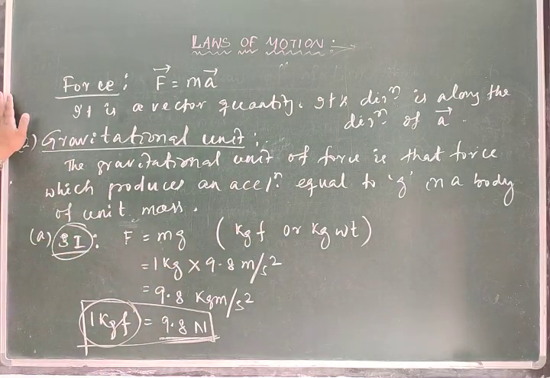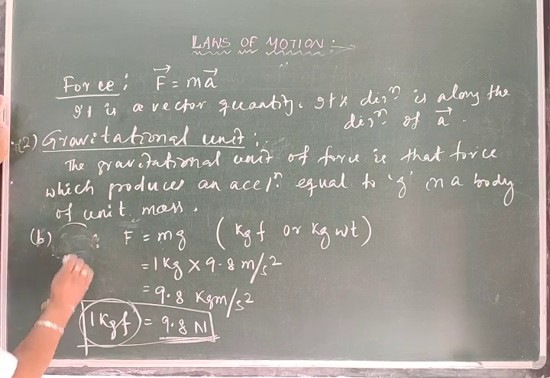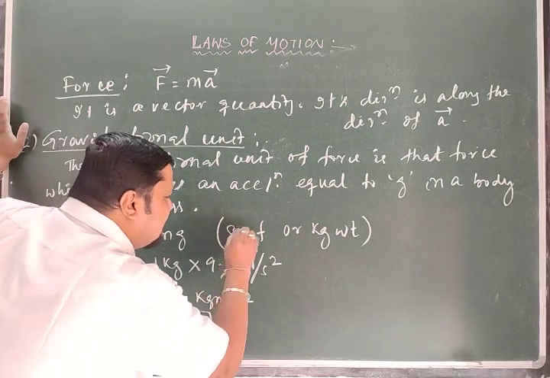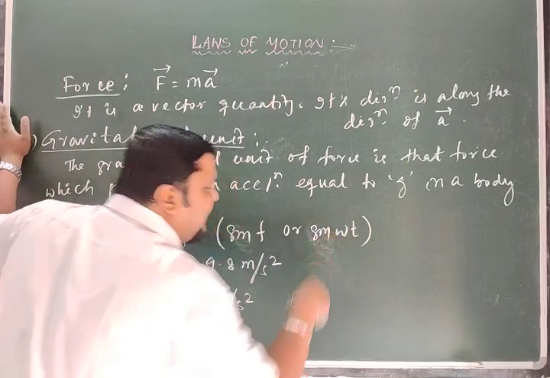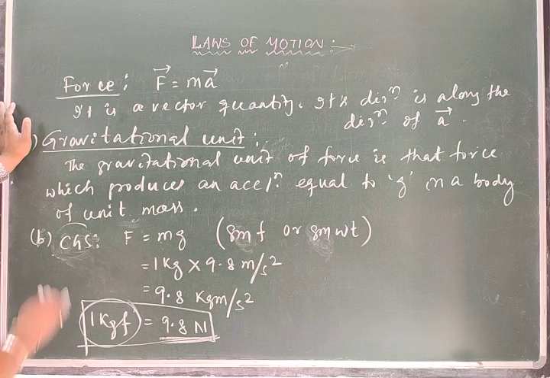That is the SI. Similarly in the CGS part, kg is replaced by gram, and here it is gram force or gram weight. If you are taking gram force and gram weight, then it is CGS.